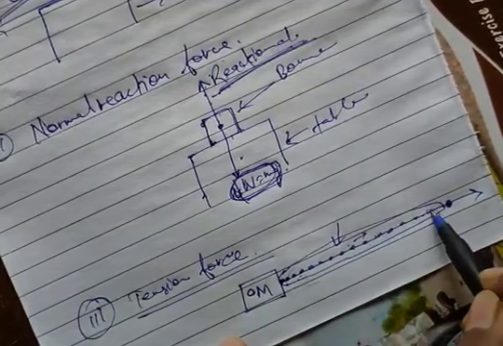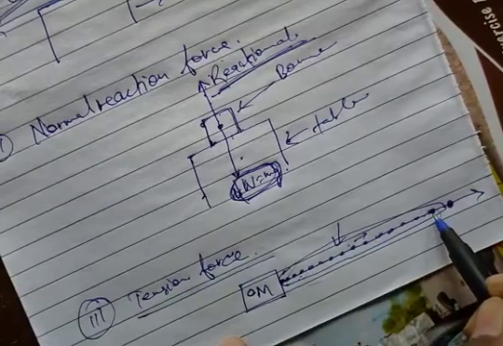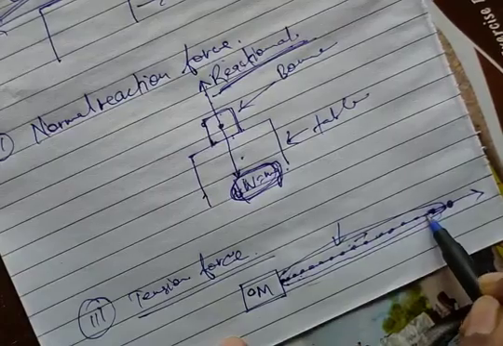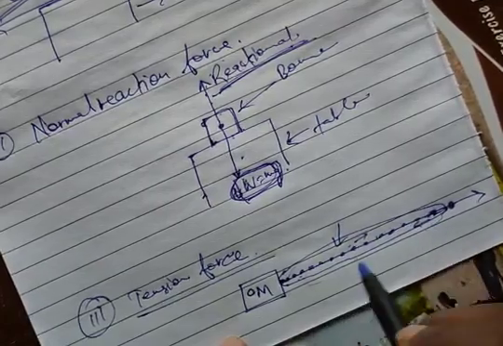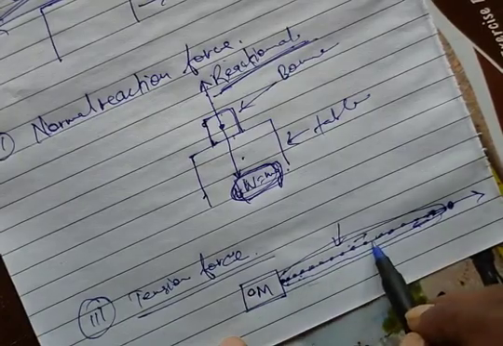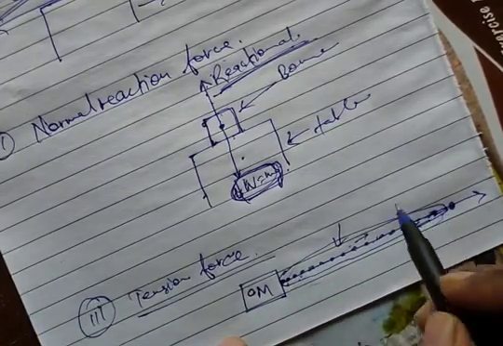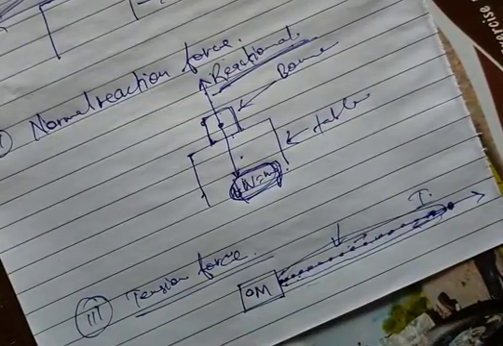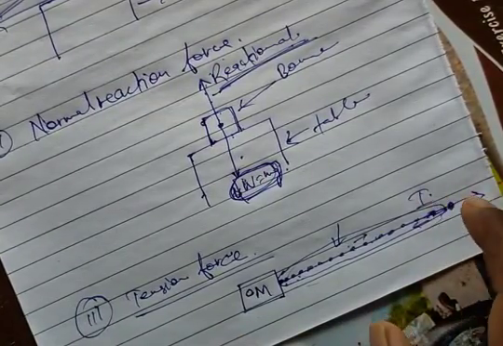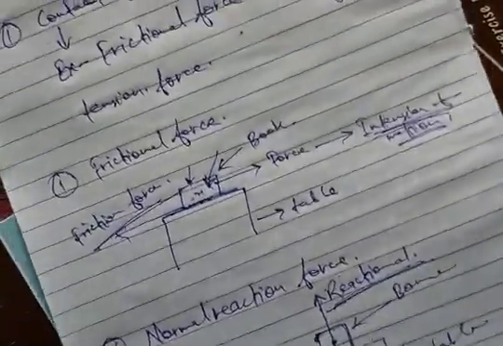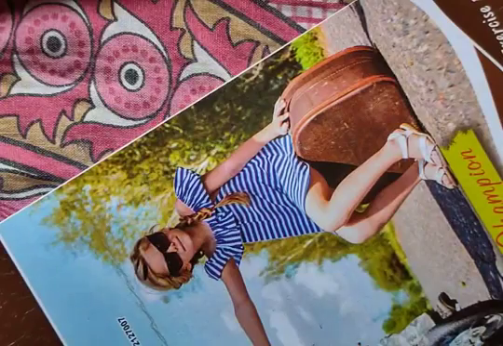When the molecules of this string fiber apply force in this direction, then these molecules apply force in the opposite direction. Means action and reaction force are applied in the molecules of the string, and this action and reaction force is known as tension force. Okay, now we are going to study non-contact force.